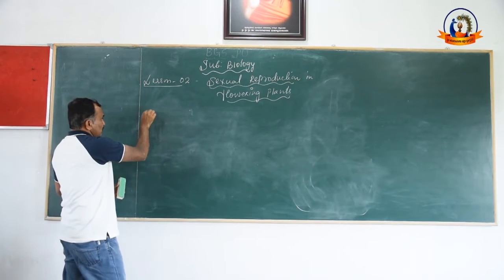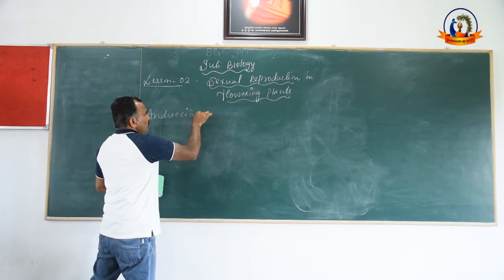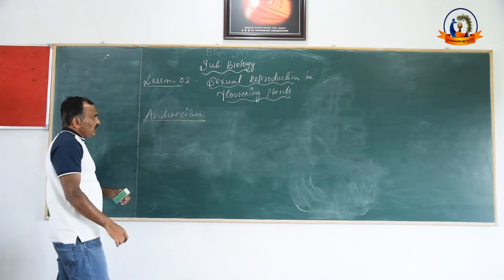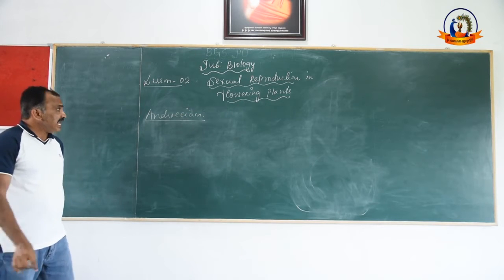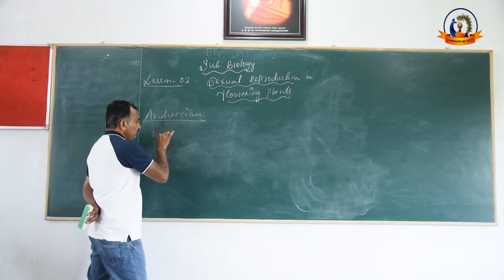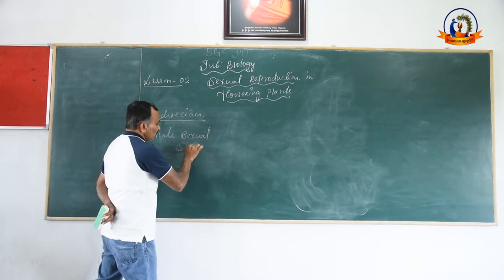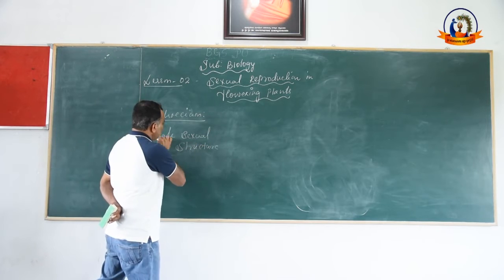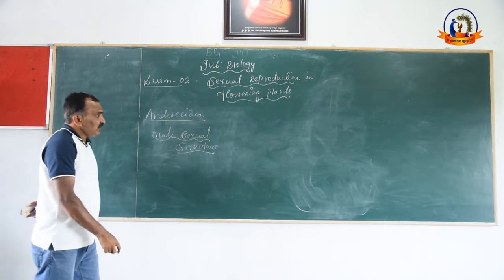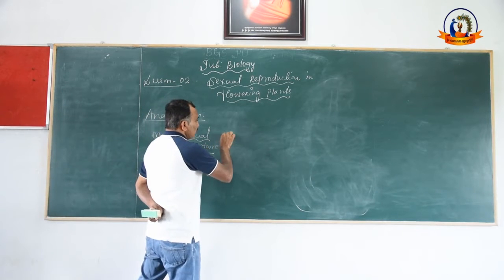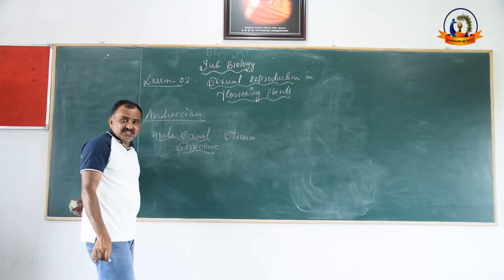First part of the essential whorls is the androecium. What is androecium? Androecium is a male sexual structure, which consists of individual units called stamens.